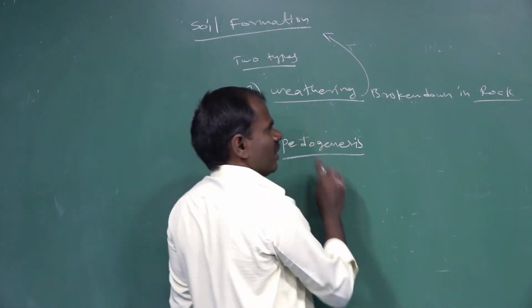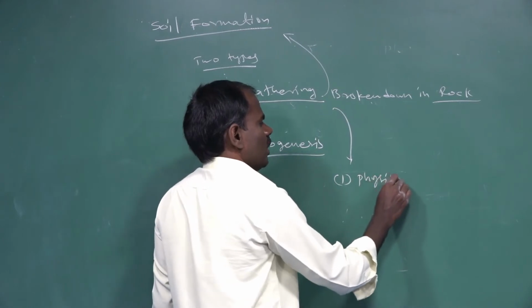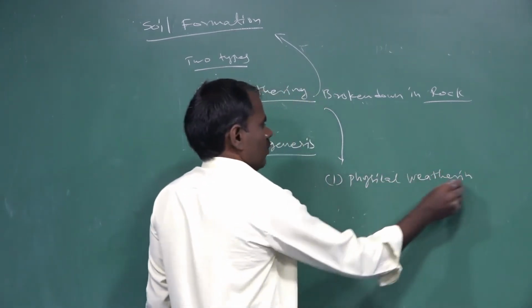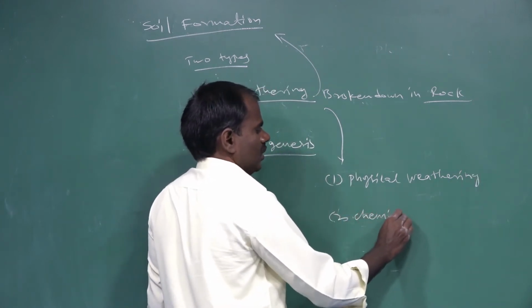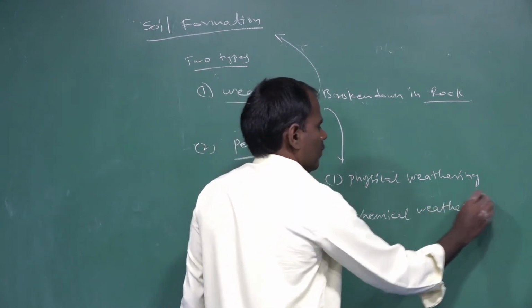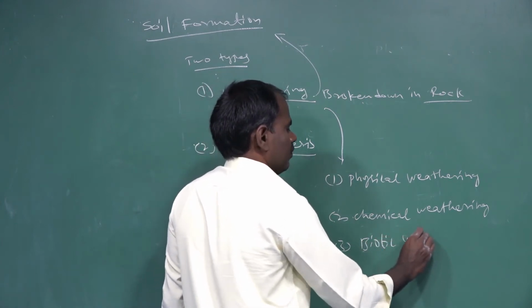There are three types of weathering process. The first one is physical weathering. The second one is chemical weathering. And the third one is biotic weathering.